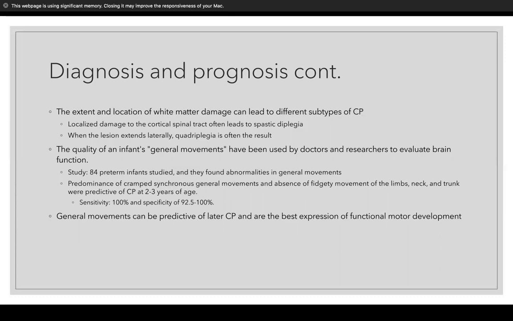The quality of the infant's general movements has been used by doctors and researchers to evaluate brain function. There was a study done where they took 84 preterm infants and they found abnormalities in their general movements. Typically you would have fidgety movements within a baby, with their limbs, neck, and trunk. And they found that there was a predominance of cramped synchronous general movements instead of those fidgety movements. The sensitivity was 100% and the specificity ranged from 92.5 to 100%. So both were very high. General movements can be predictive of later CP and are the best expression of functional motor development.